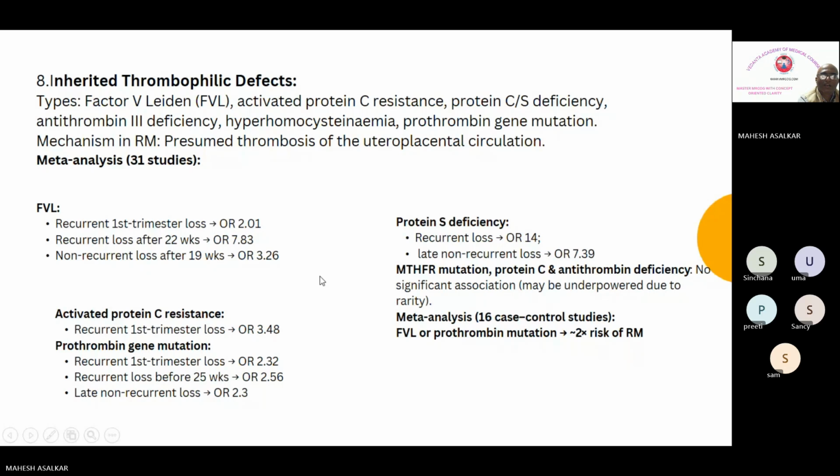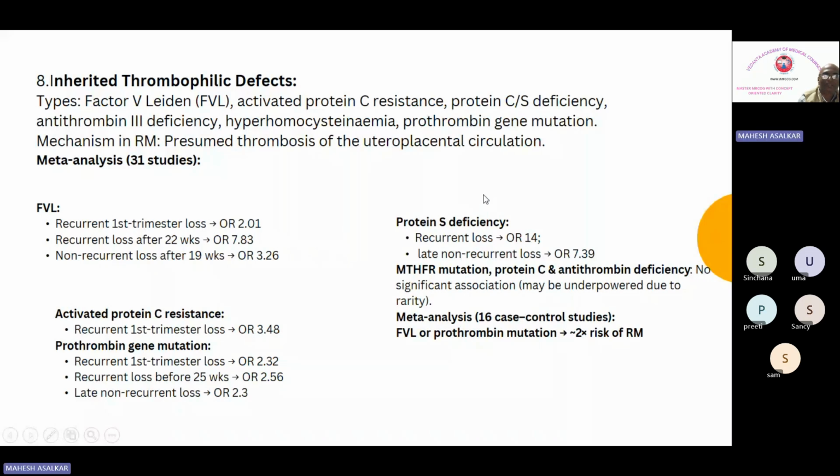And late non-recurrent is 7.39. Here it is going to be 7.8. So you need to be very careful in selecting the option if at all it is asked. Factor 5 Leiden can be the answer if it is a second trimester, or if it is protein S, it has got a 14, but here they have not specified, but definitely this 14 risk is going to be higher than this odds of 7. So this can also be an answer. You need to be very selective, and there can be bias in selecting these two. But overall, if they are asking without specifying, then just go ahead with protein S.